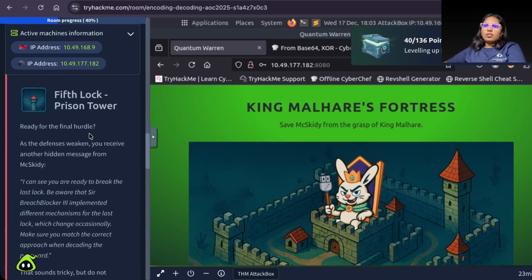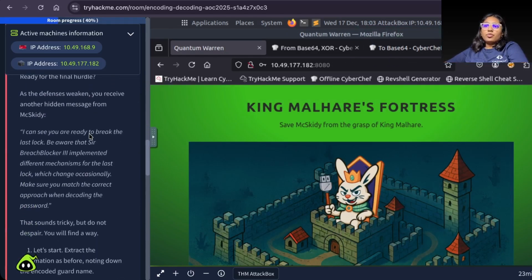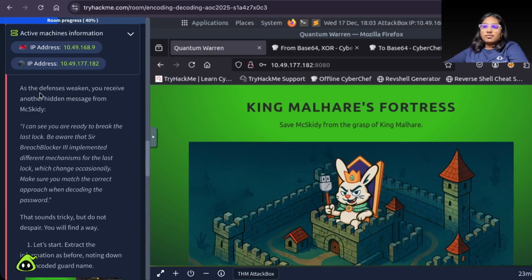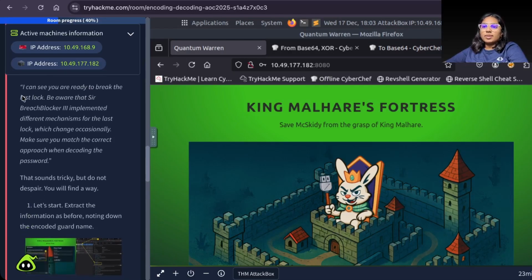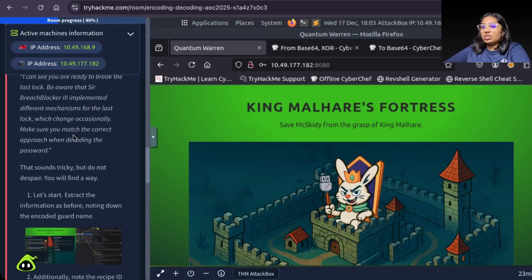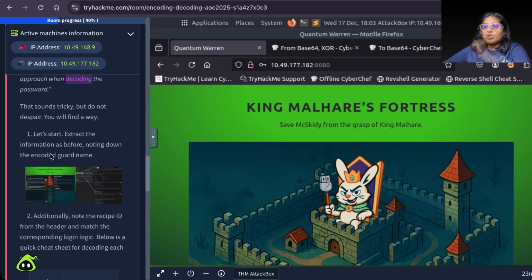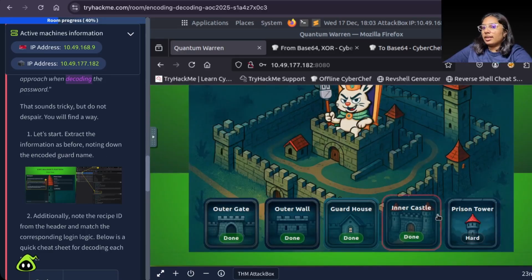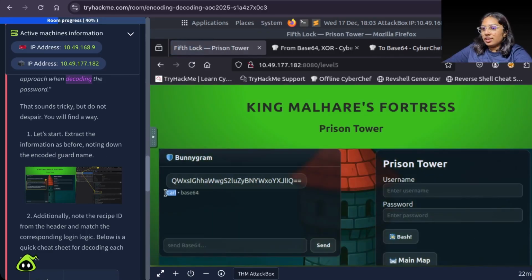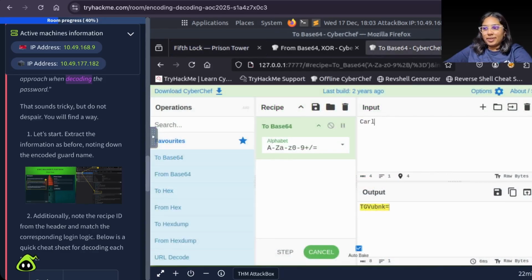Okay, fifth log, present tower, ready for the final hurdle. As the defense is weakened, you receive a hidden message. I can see you are ready to break the last log. Be aware that Sir BreachBlocker III implemented a different mechanism for the last log, which changes occasionally. Make sure you match the correct approach when decoding the password. Let's start. Extract the information as before, noting the encoded guard name. Username to be encoded.